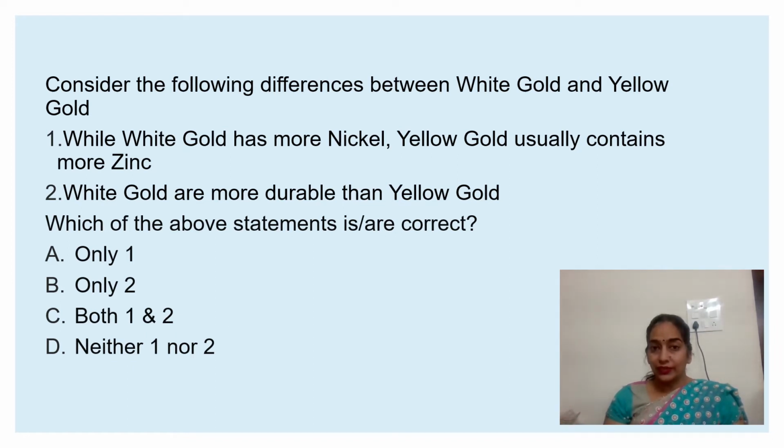White gold has a rhodium coating, whereas yellow gold does not. The rhodium coating makes white gold shinier and more durable than yellow gold. White gold is an alloy of gold with at least one white metal, such as nickel, manganese or vanadium. So only option 2 is the correct option. White gold is more durable than yellow gold.